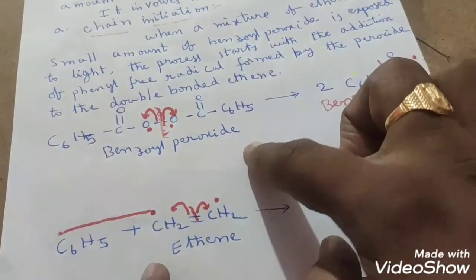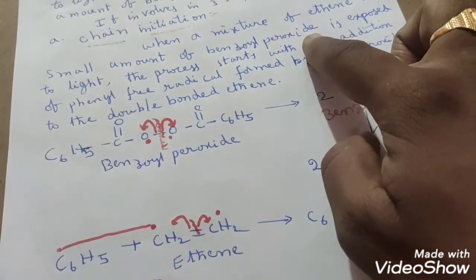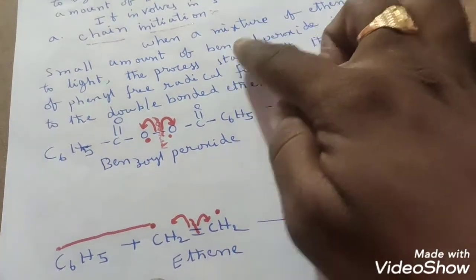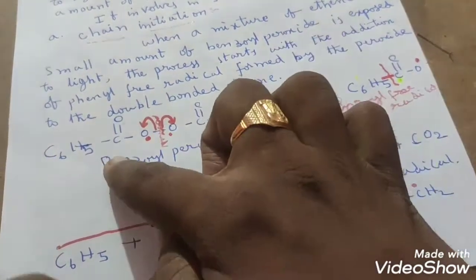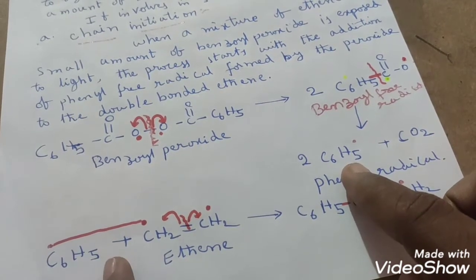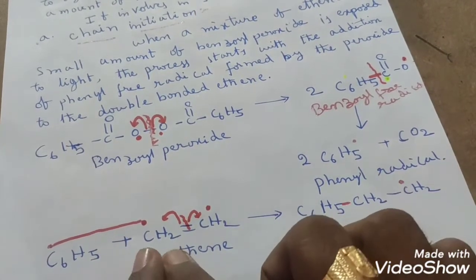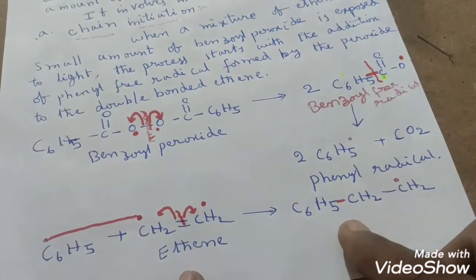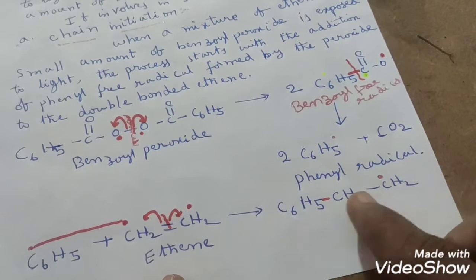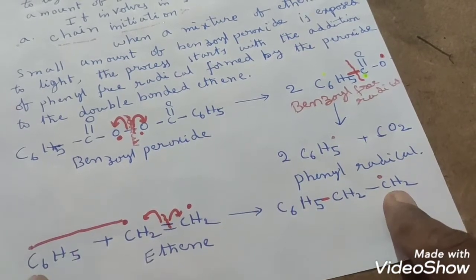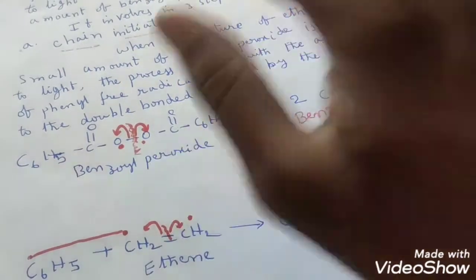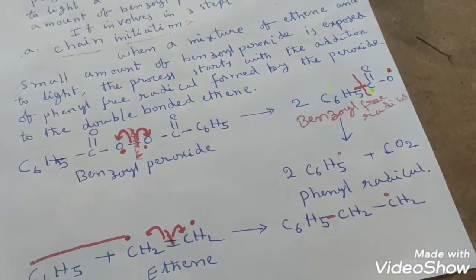In the chain initiation step, benzoyl peroxide will act as a catalyst and it will initiate the reaction. How will it initiate the reaction? It will produce the phenyl free radical. The phenyl free radical is more active and it will combine with the ethene molecule like this, right? It produces a somewhat bigger free radical than phenyl. You will get the C6H5CH2 free radical in the chain initiation step, students.